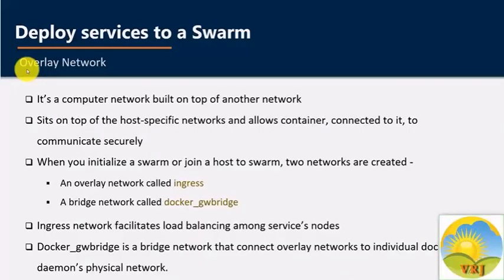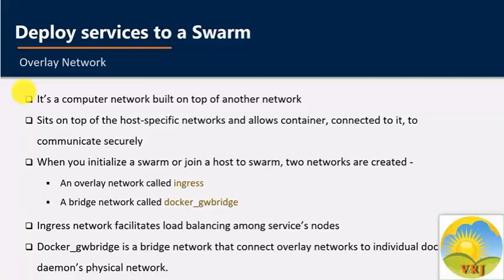Let's talk about overlay networks now. An overlay network is a computer network that is built on top of another network. Nodes in the overlay network can be thought of as being connected by virtual or logical links, each of which corresponds to a path, perhaps through many physical links, in the underlying network. The internet was originally built as an overlay upon the telephone network, while today the telephone network has turned into an overlay network built on top of the internet.